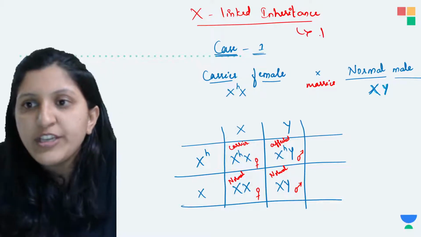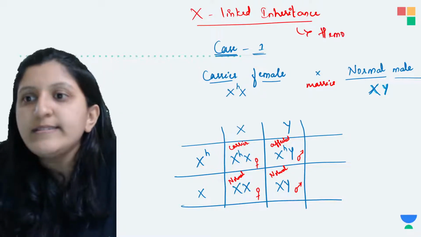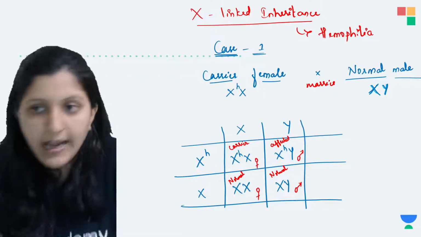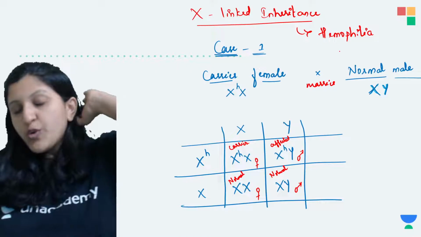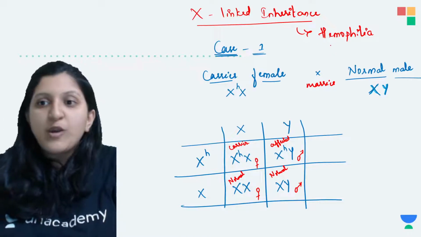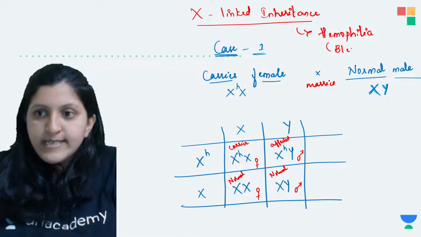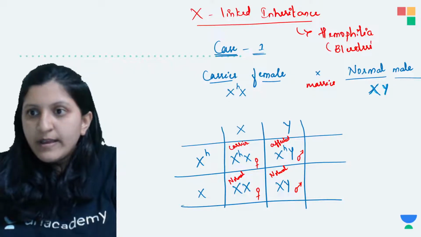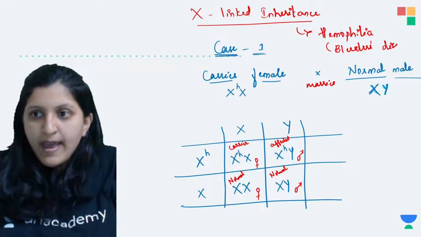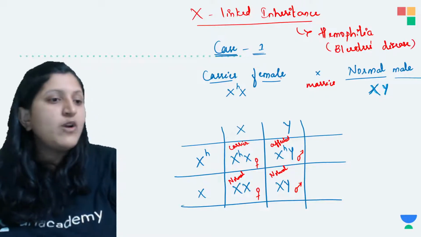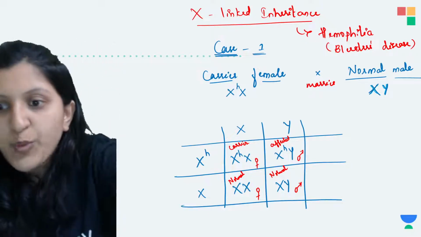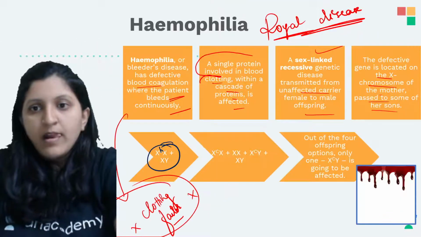And the condition here that I'm trying to explain is hemophilia. Okay, so we can just take up the different studies with respect to this. So hemophilia can also be called the bleeder's disease. Okay, all right, so this is with respect to bleeder's disease. And this can even be called a royal disease. I hope this is clear. So moving on to the next one.